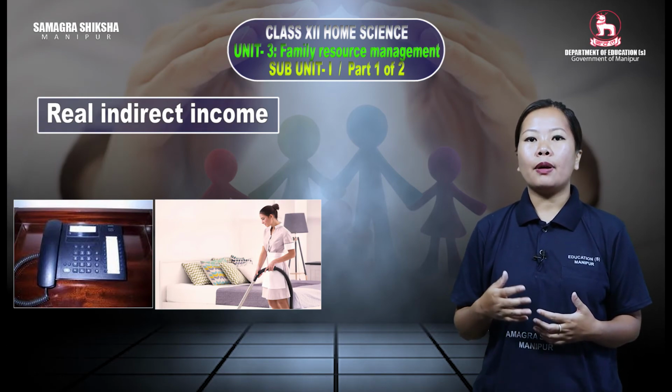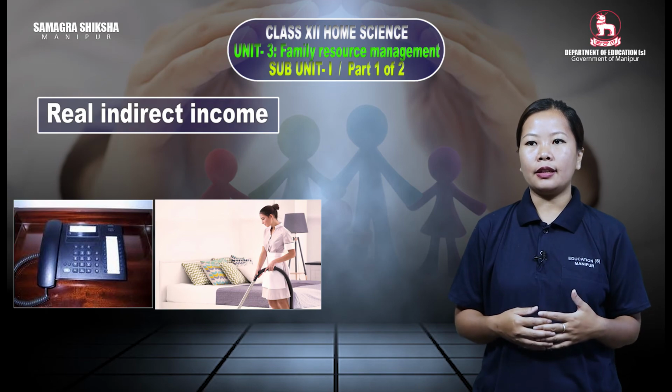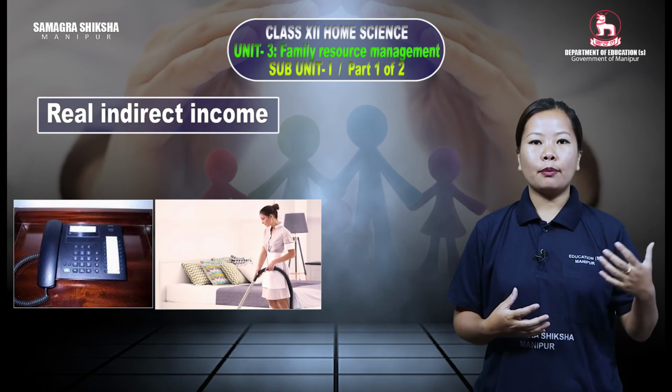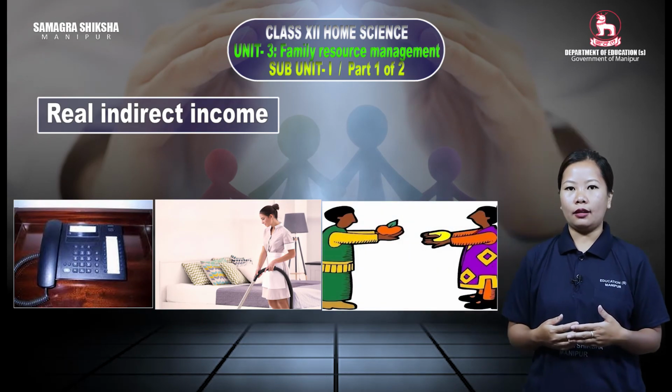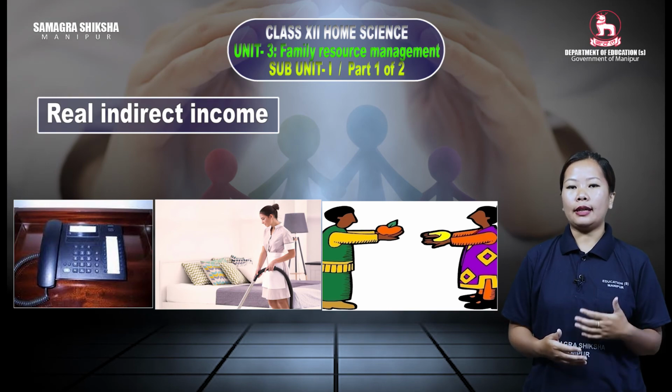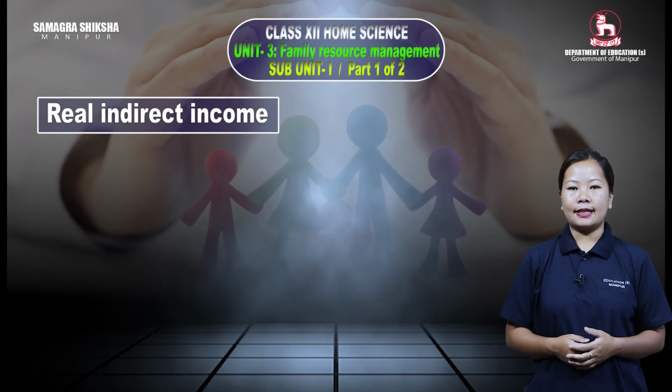And then next is the barter system, which also comes under real indirect income, meaning that the things that I produced and the things that my friends produce, when we interchange that is known as barter system, and which comes under real indirect income. Next is the psychic income.